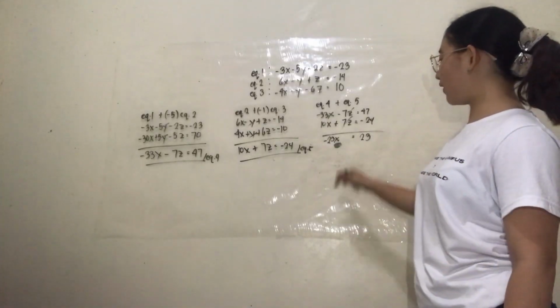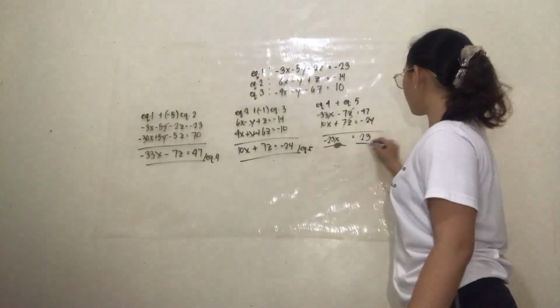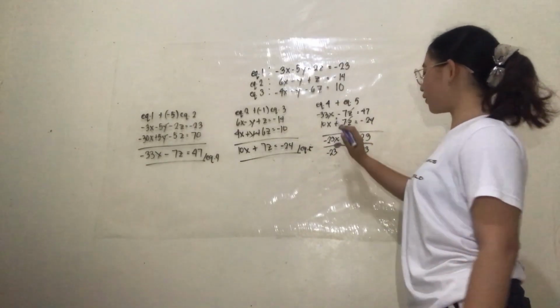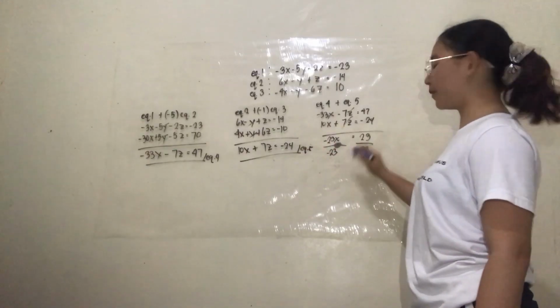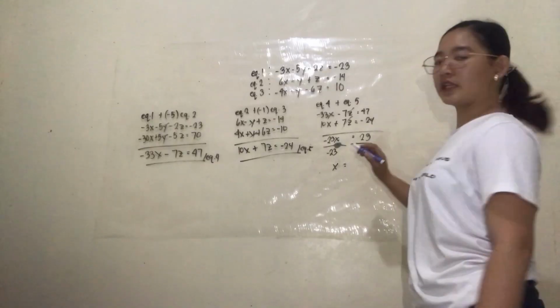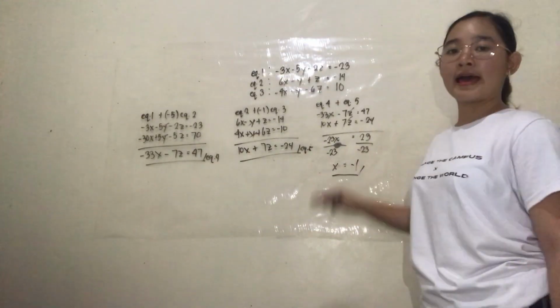So we can find the value of x by dividing both sides by negative 23. Negative 23x divided by negative 23 is x. 23 divided by negative 23 is negative 1. So now we have the value of x.